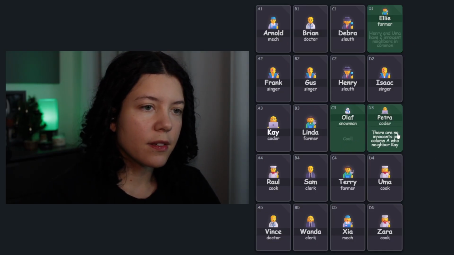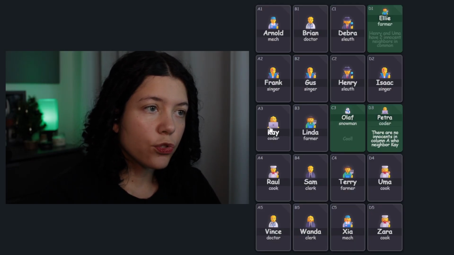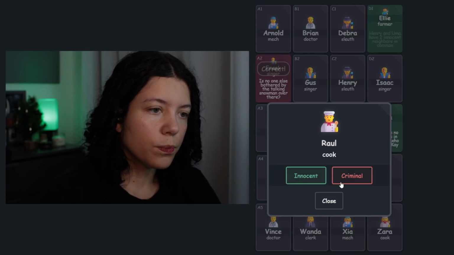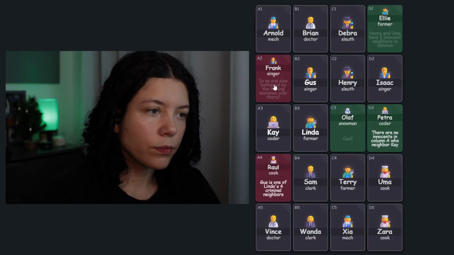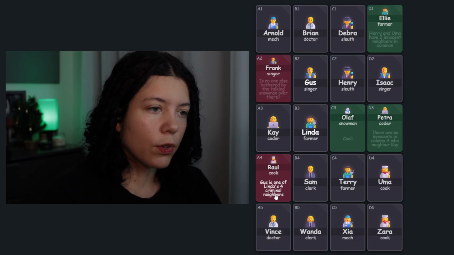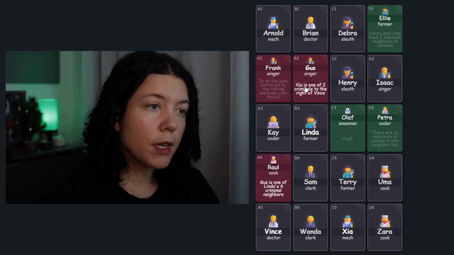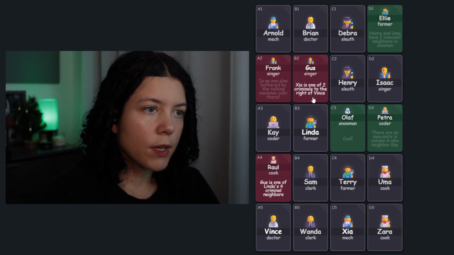Now Petra says there are no innocents in column A who neighbor K. So K has two people neighboring her in column A, and she's also in column A, so none of the people that neighbor her are innocents, which means that Frank and Raul are criminal. And now Raul tells us that Gus is one of Linda's 4 criminal neighbors. So Gus is a criminal. Linda has 4 criminal neighbors, only one more to find, because Frank, Gus, and Raul all neighbor Linda. So we have 3 of them already.